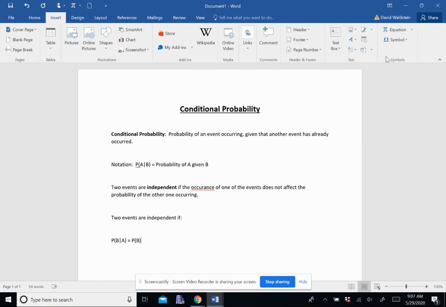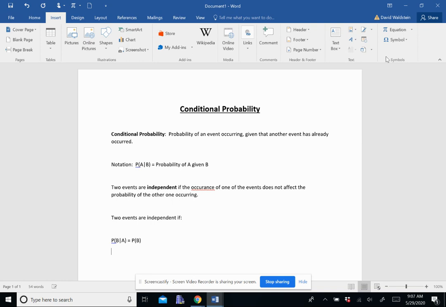If we were talking about the cards, the given A wouldn't matter if, after we picked the king, we shuffled it back into the deck. There'd still be 52 cards and still 4 queens. So those two events that were originally not independent would now be independent.